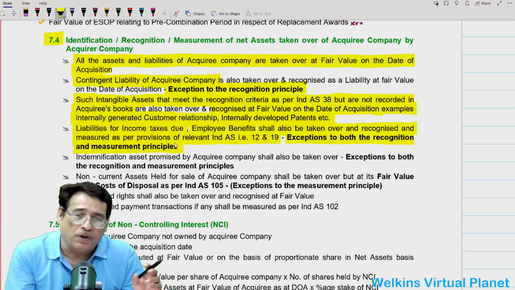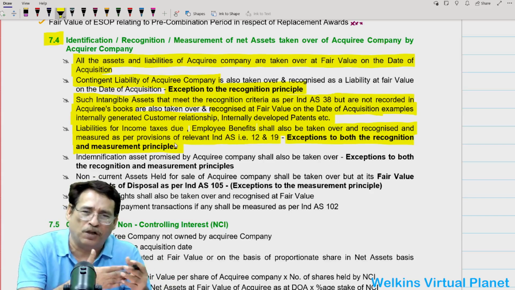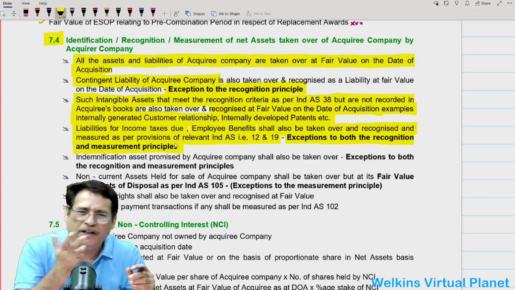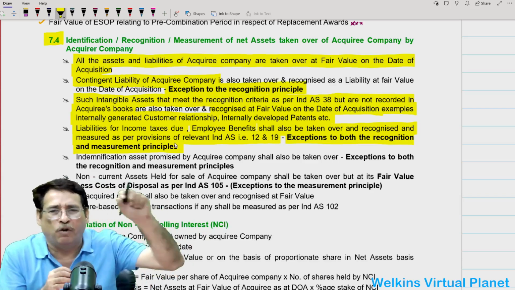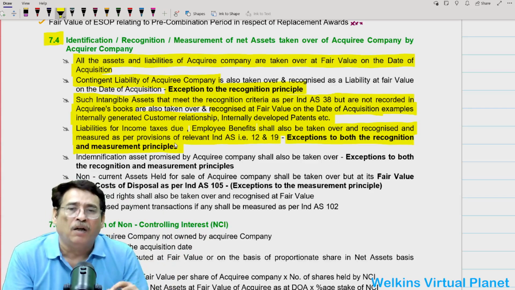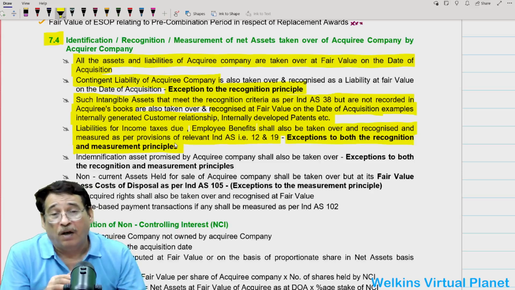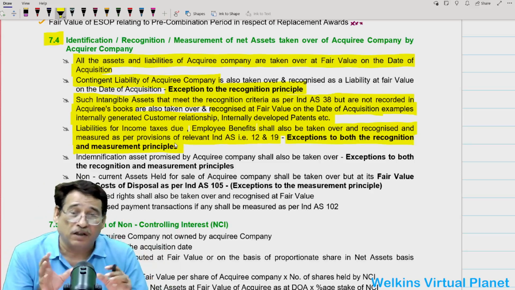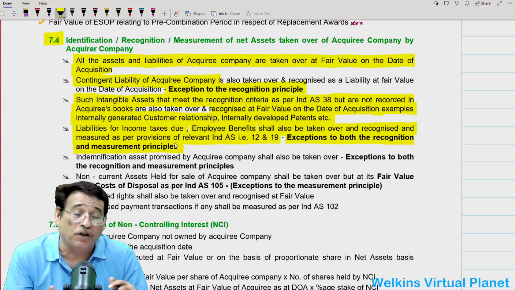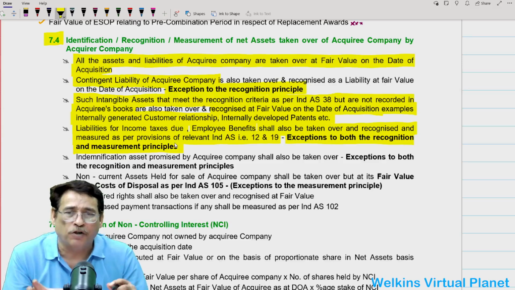Generally, I am not going to take those over, because there are some statutory provisions attached to these things. So in order to avoid any complications, we avoid taking over the tax liability and the employee benefit liability in general. However, in Ind AS, in case of business combination, you will take over such liabilities. Correct? Number one. So that is why it becomes an exception to the recognition principle. And it becomes an exception to the measurement principle.